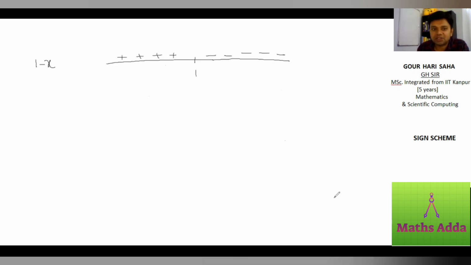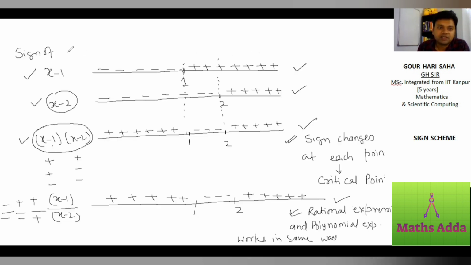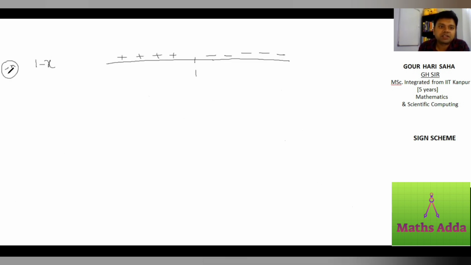So if you observe, x is plus here, x is plus here. When you multiply, the highest term x square is plus here. Same, x by x is plus. I see it is minus x here. So the sign of the highest power of x decides how you start the sign scheme.